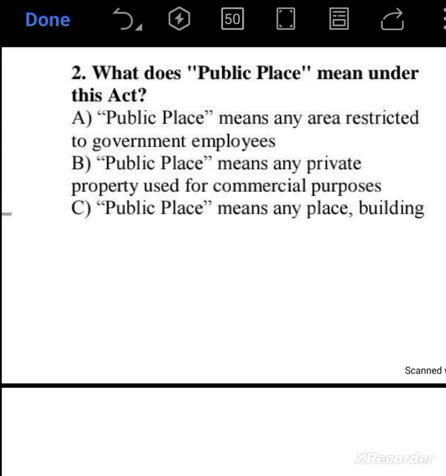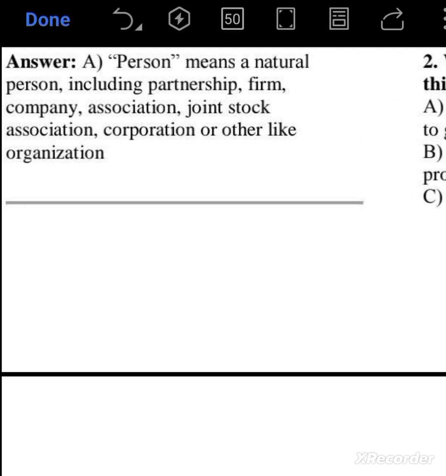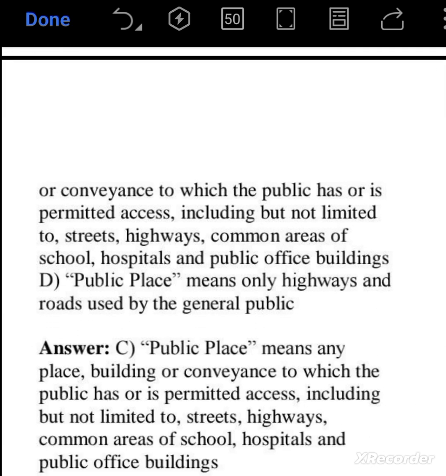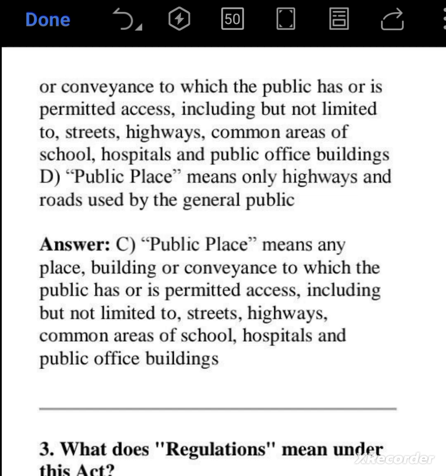Public place means any restricted area by the government? No. Public place means any private property used for commercial purposes? No. Public place means any place, building, or conveyance to which the public has or is permitted access, including but not limited to streets, highways, common areas, schools, hospitals, any public offices, buildings. So this is the right answer. So option C is correct.